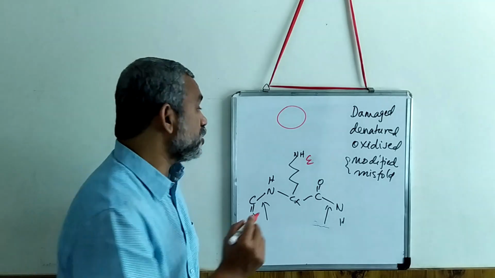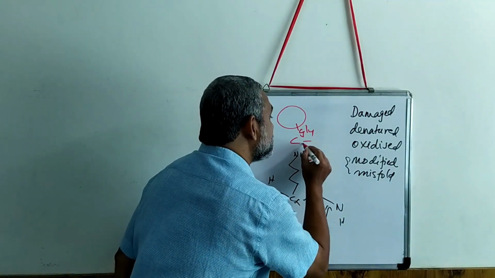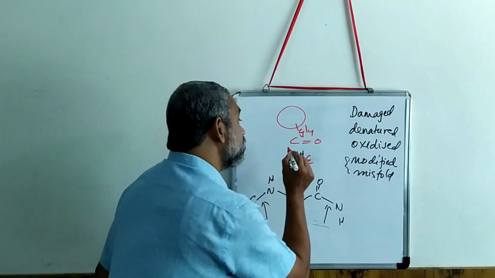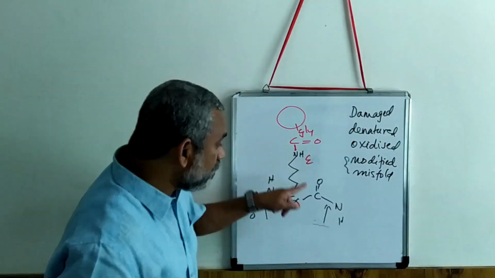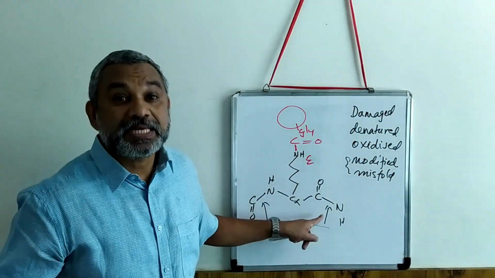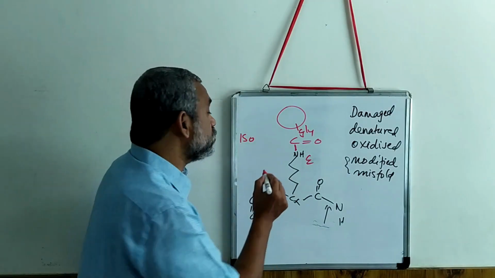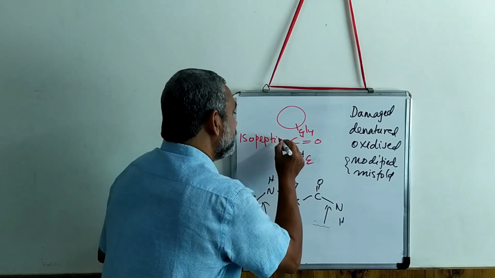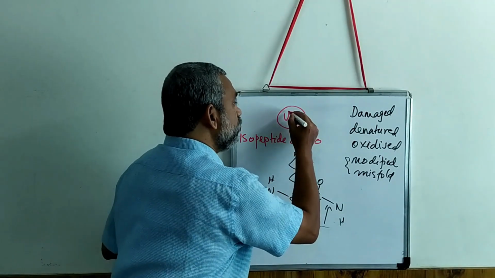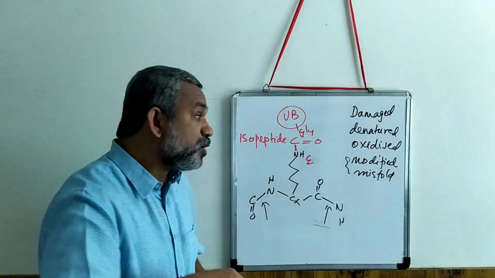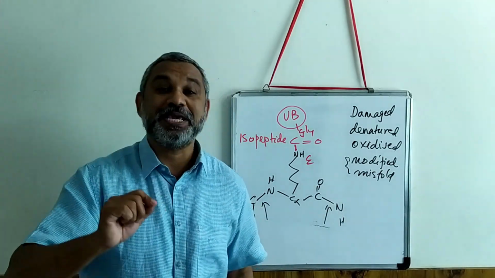The 76th residue is a glycine, and this glycine has a carboxyl end. With this carboxyl end, it forms a peptide bond. This peptide bond and this peptide bond are the same, and that's why it is called an isopeptide bond. This is how the ubiquitin will attach itself to a protein that has to be destroyed.